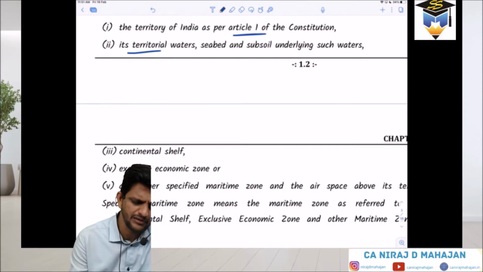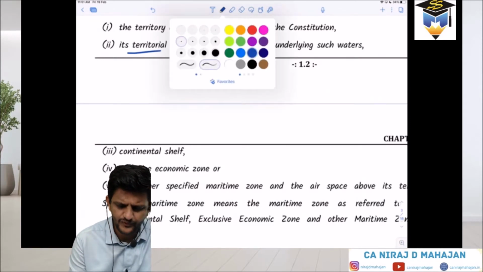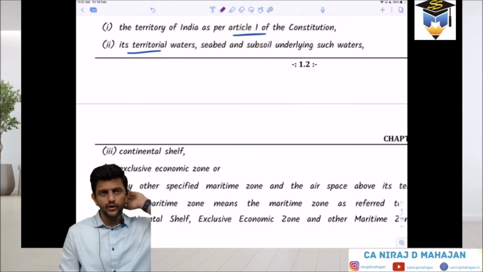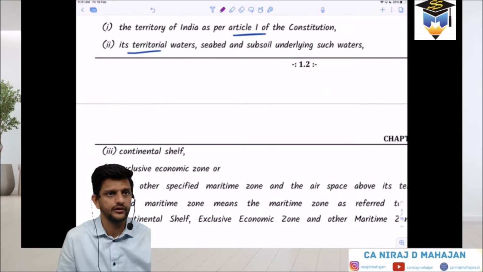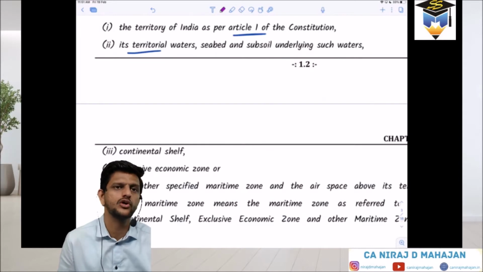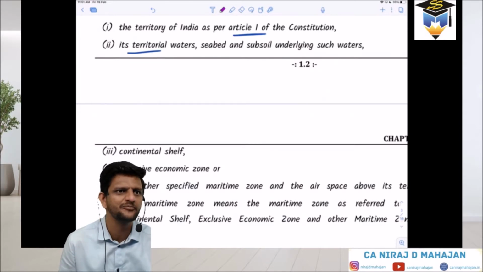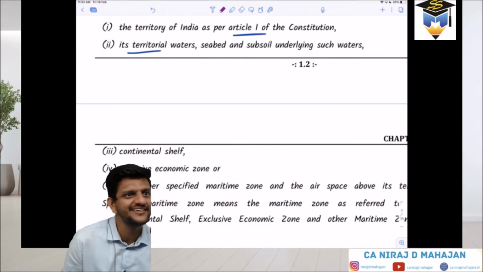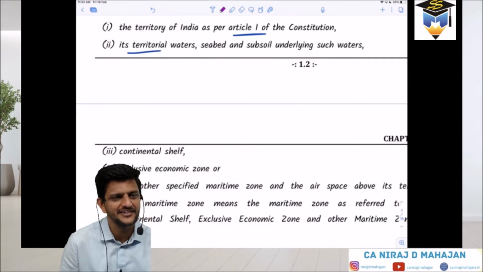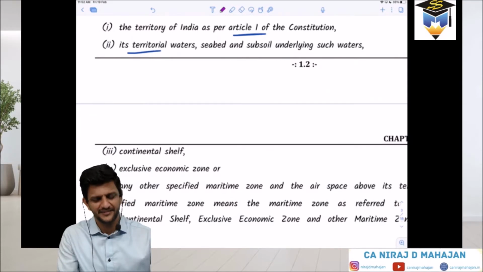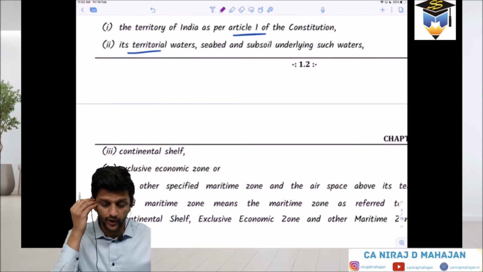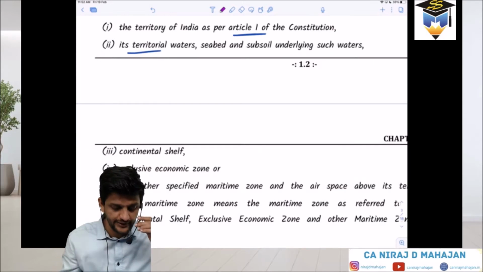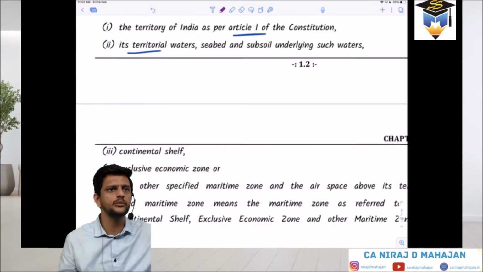That means can you earn some income on water? Yes, obviously. You can have a cruise, a restaurant, or any event on water. There are also casinos only on ships, on water. In Goa you see them. They are not on land, they are on water. Seabed, subsoil, underlying such waters are obviously part of India. Not just the surface, also beneath.